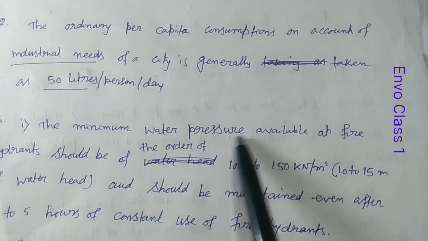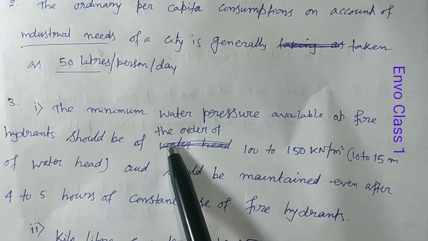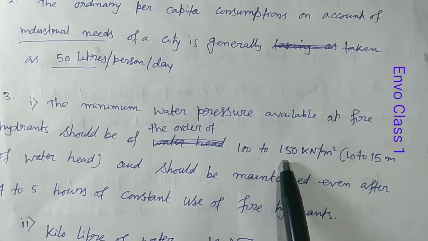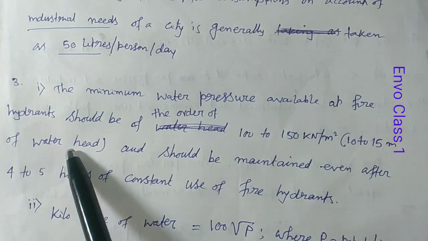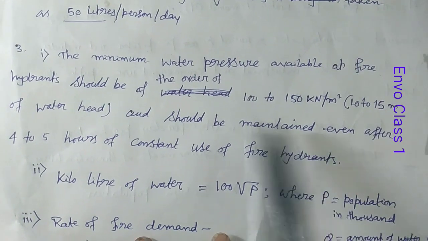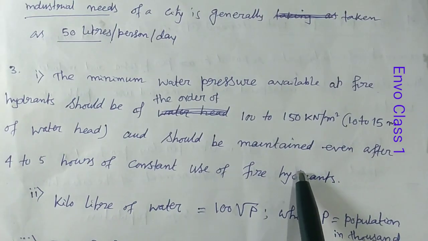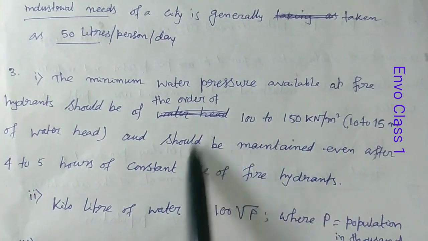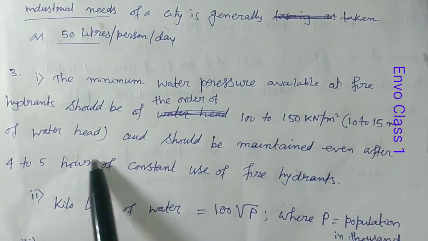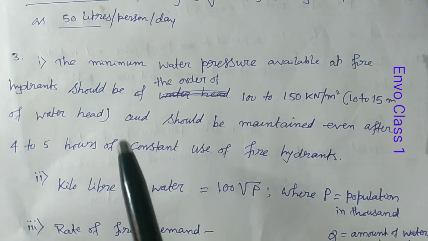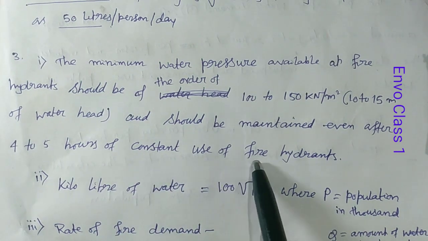The minimum water pressure available at fire hydrant should be of the order of 100 to 150 kilonewton per meter square, that means 10 to 15 meter of water head, and should be maintained even after 4 to 5 hours of constant use of fire hydrant. So you should remember that the head at the fire hydrant is 10 to 15 meter of water head, maintained for 4 to 5 hours of constant use.